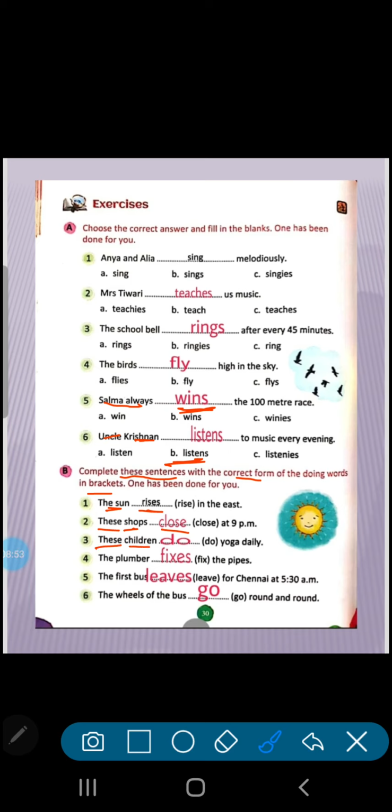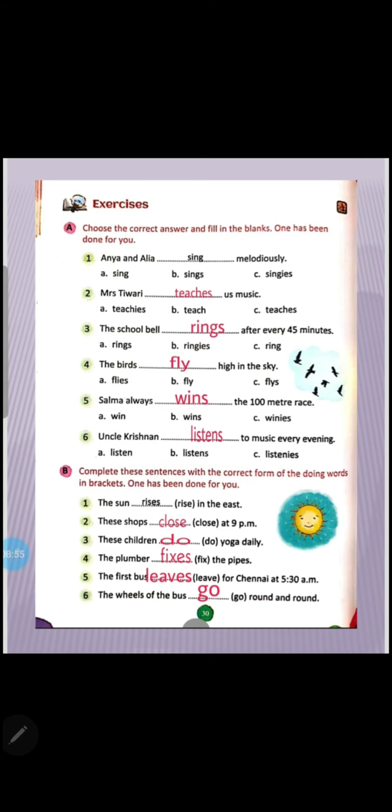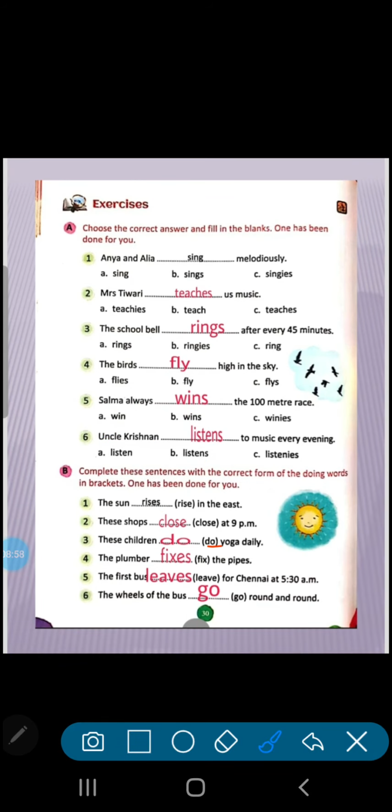These children. Children are plural. Child is one. Children is plural. So whatever is given in the bracket, it will remain the same. Do will come only. The plumber. Plumber is one. So when we are talking about one thing, we always add s, es or ies. So what we add, we will add with that suffix. So here es will come. The first bus. We are talking about the first bus, which means one bus. Leaves. So we will add s here, because after leave at the end we never add es. That will be wrong. Ies also will be wrong. So for the correct spelling, only s we will add.